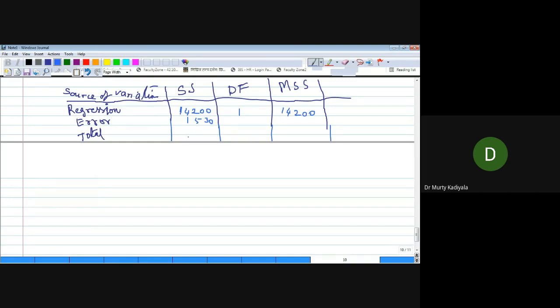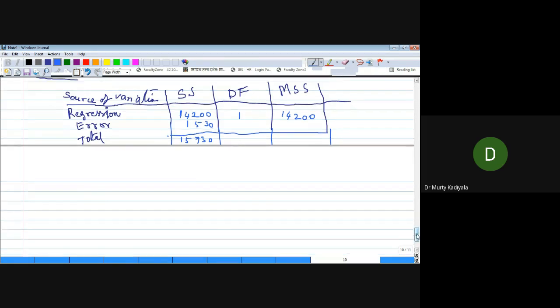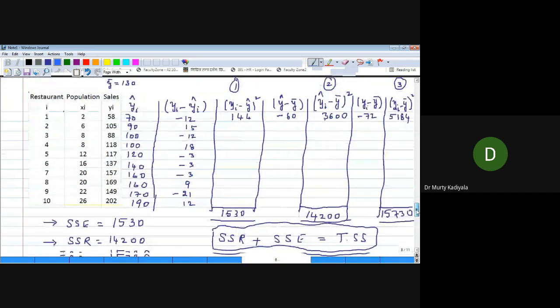But what is the total? 15730. Correct? But actually, how many observations are there in the data? 10.